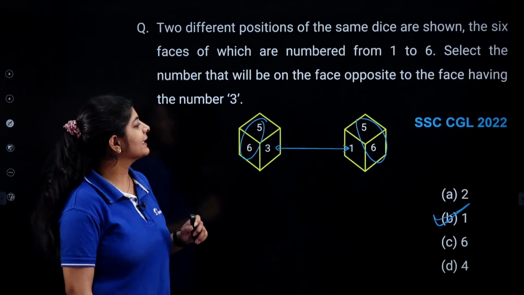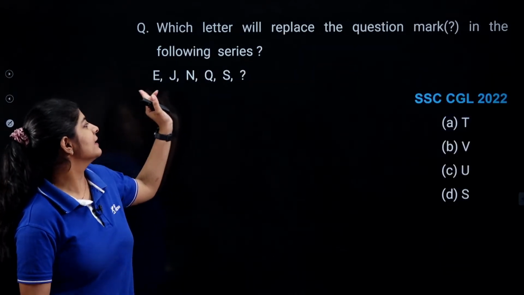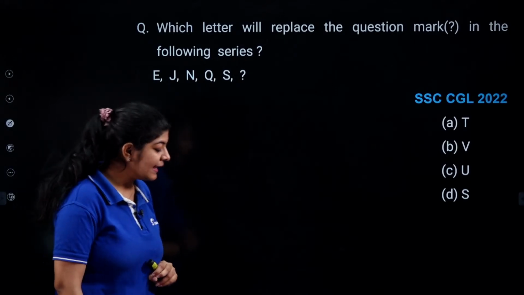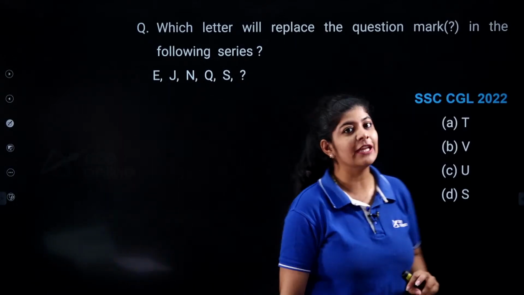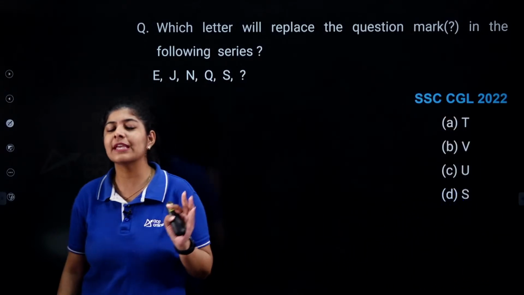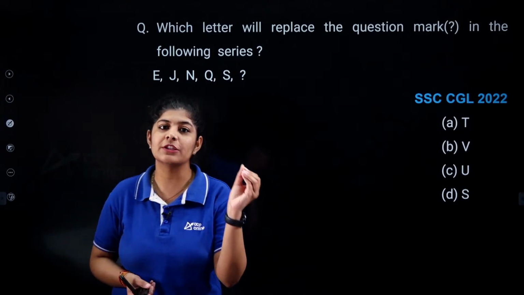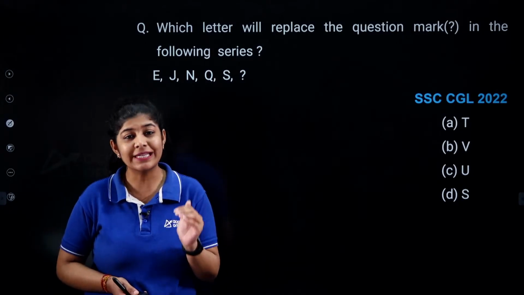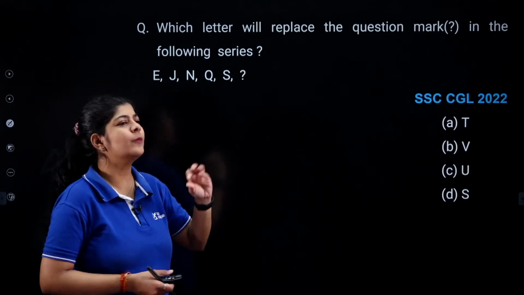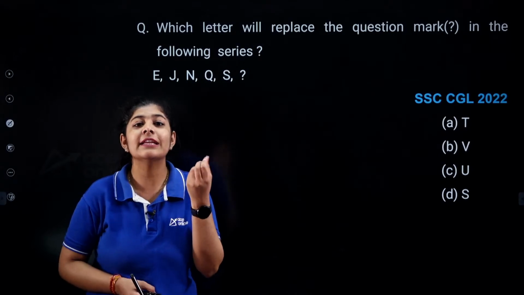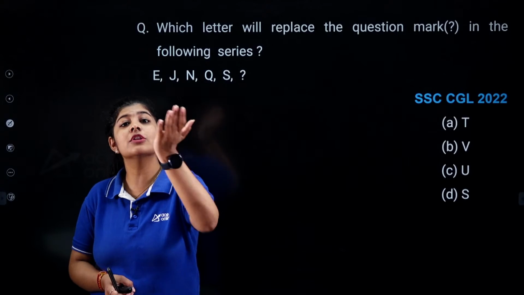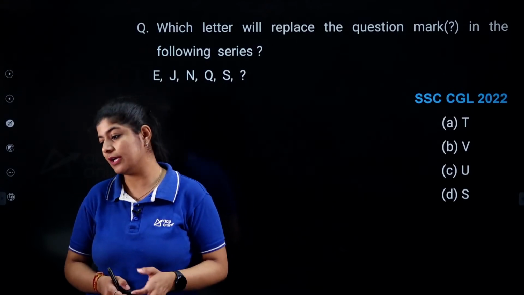Okay. So basically there's one more question over here, and this is from the letter series, right? So again I'm suggesting you, whenever you are having such type of problem, you can write the alphabets. I'm not saying that you are not going to write the alphabets in your rough sheet. No, you can do that, but it takes a lot of your time. And here we are having a few tricks. With the help of those tricks, you can easily remember all the associated numbers with such alphabets, and you can also remember the opposite pairs related to that one.